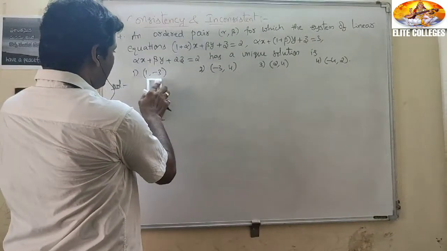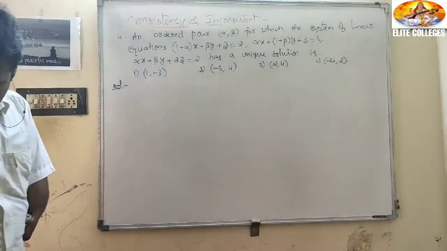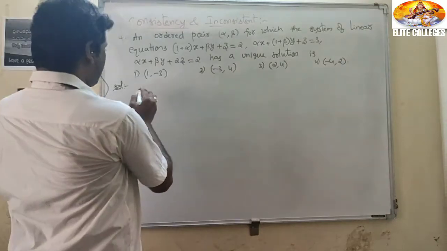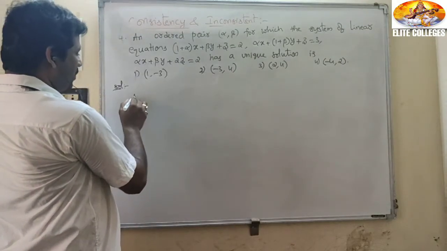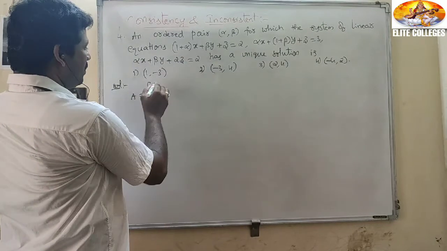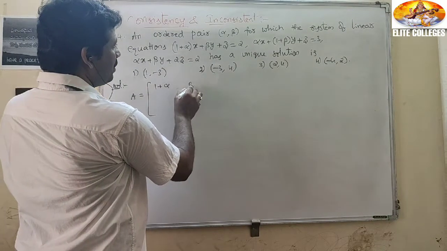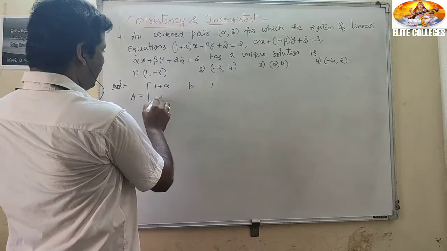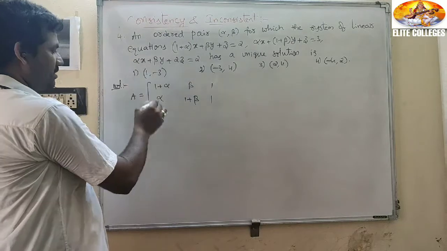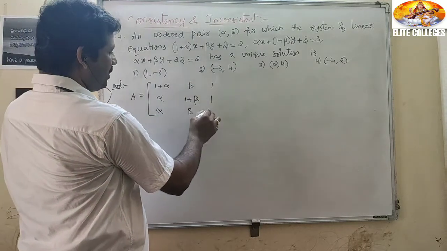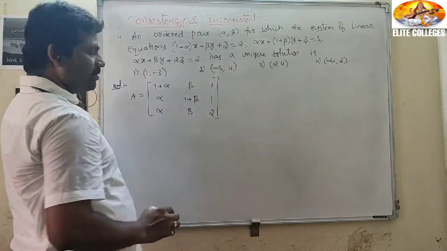What is the A matrix? 1 plus alpha, beta, 1; alpha, 1 plus beta, 1; and alpha, beta, 2. This is the A matrix only.